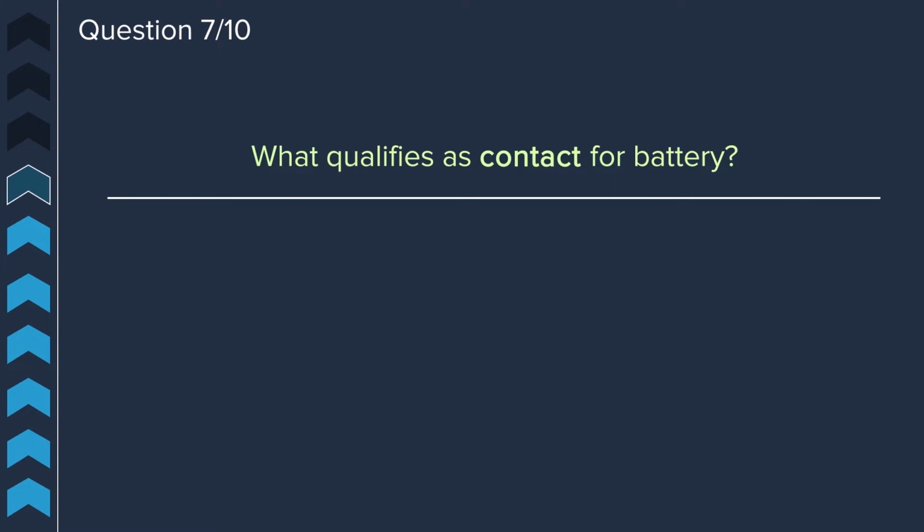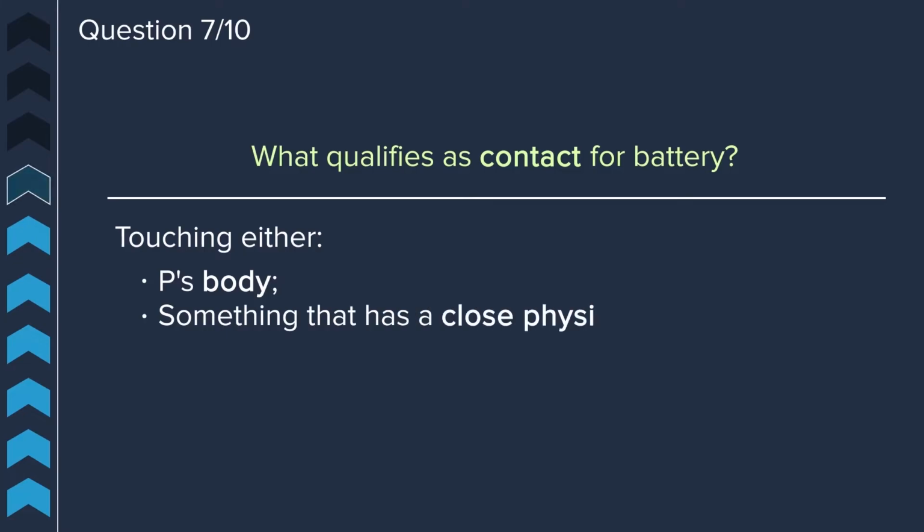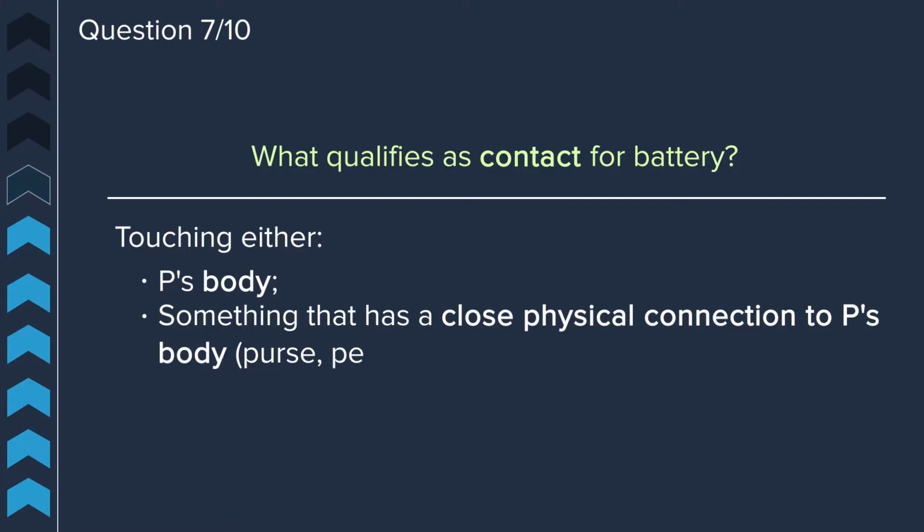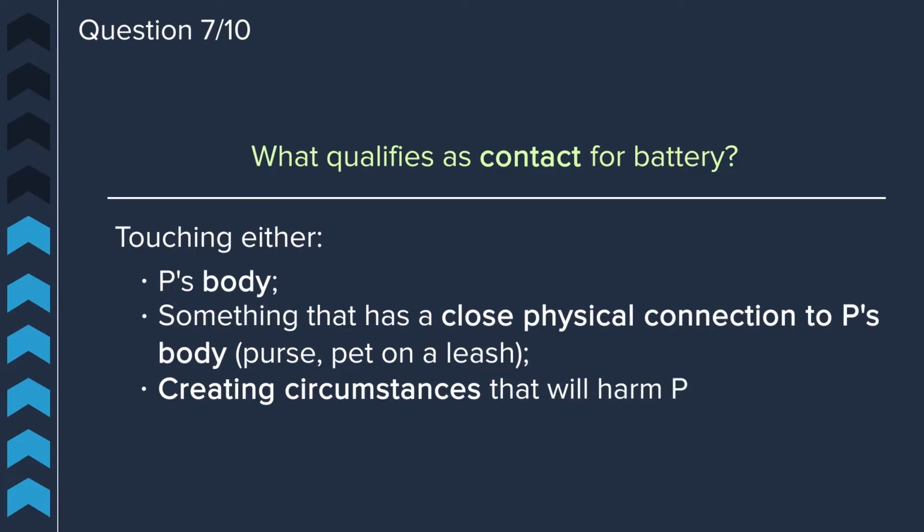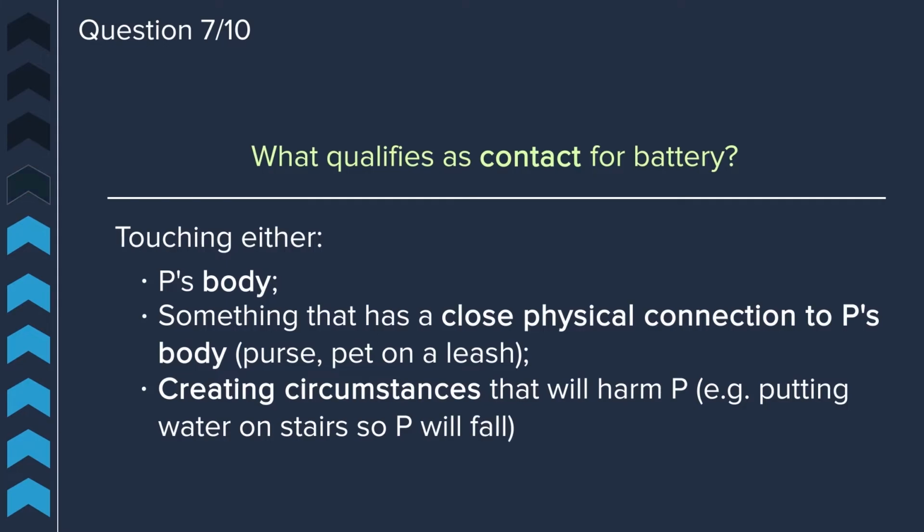Contact for battery is touching either the plaintiff's body, touching something that has a close physical connection to the plaintiff's body, so that could be a purse or even a pet on a leash, or creating circumstances that will cause the plaintiff harm. For example, putting water on the stairs so that the plaintiff will fall.